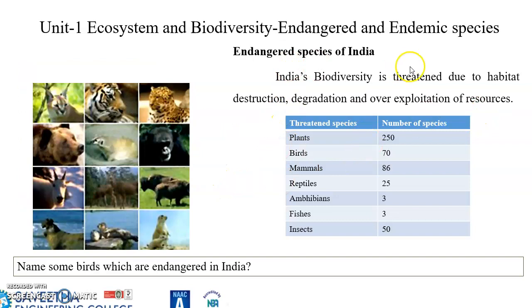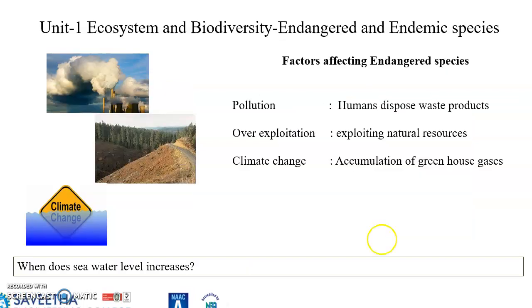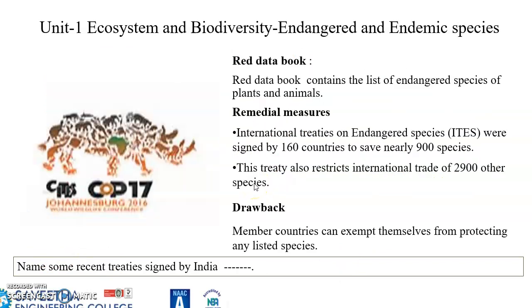Some of the endangered species in India: 250 plants are endangered, 70 birds, 86 mammals, 25 reptiles, 3 amphibians, 3 fishes, and 50 insects. Factors affecting endangered species are pollution, overexploitation, and climatic change. We have something known as the Red Data Book, which includes a list of endangered species of plants and animals and what could be the remedial measures.